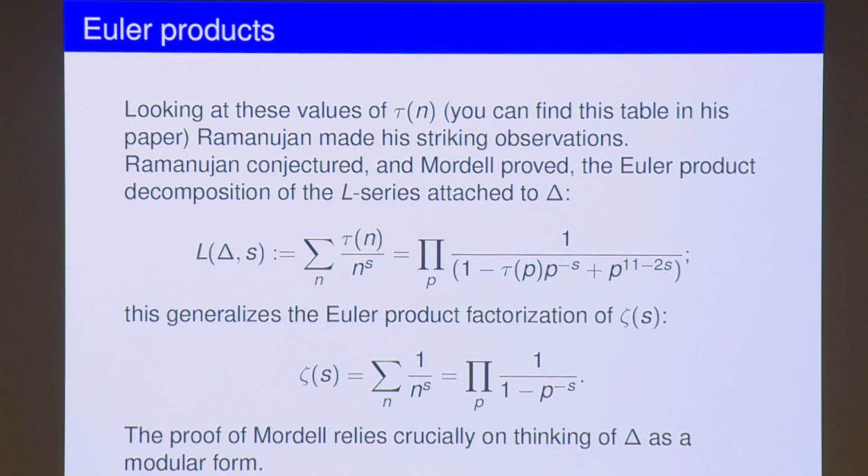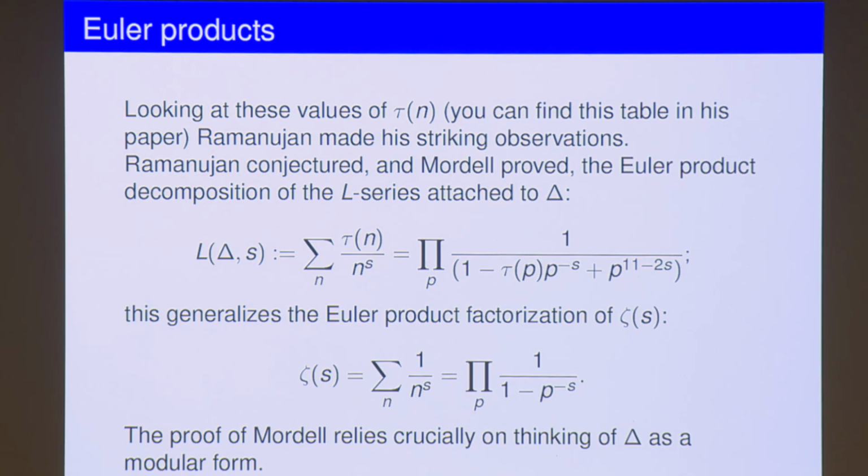He said, okay, look at the Dirichlet series associated to this q-expansion, right? So you look at the summation of tau n upon n to the s, and then he conjectured that it has this Euler product expansion. So he conjectured, analogously to the Riemann zeta function, which has this product expansion which expresses the fundamental theorem of arithmetic, this sort of Euler product expansion for the delta function, the L-series associated to the delta function.